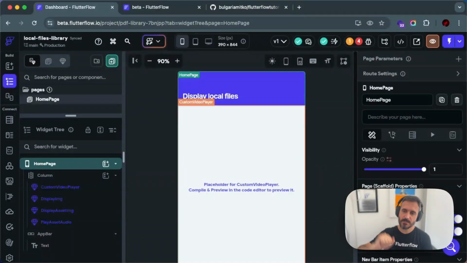Hey everyone, today we're going to talk about libraries, and this is a new functionality in Flow version 5. So we're going to talk about it. And the library actually is the future of Flow.